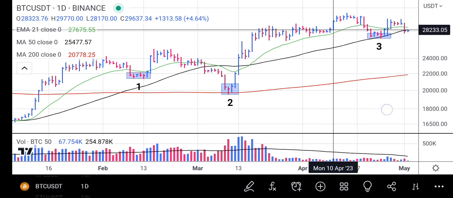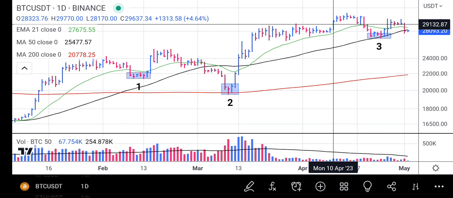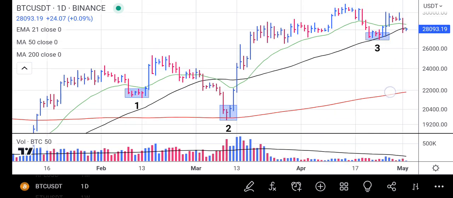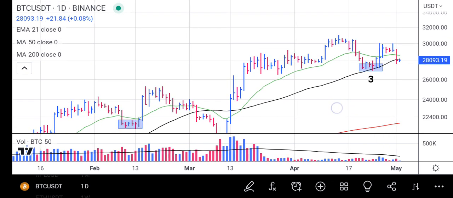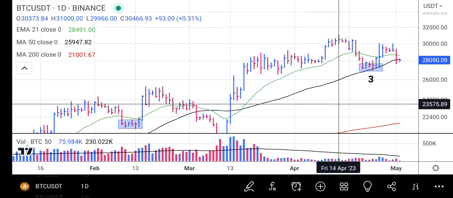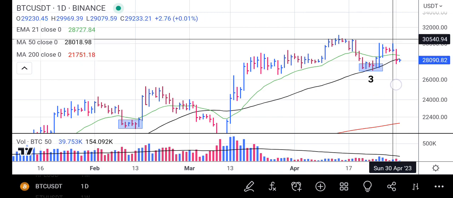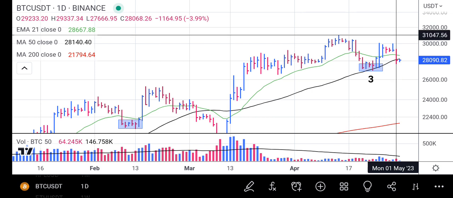Then Bitcoin started ranging for several sessions. After it ranged, it broke out of that range and rallied a little bit, and Bitcoin hit a high of 31,000. Then it dropped back to our 50-day moving average at point 3. At point 3, it made a low of 26,942.